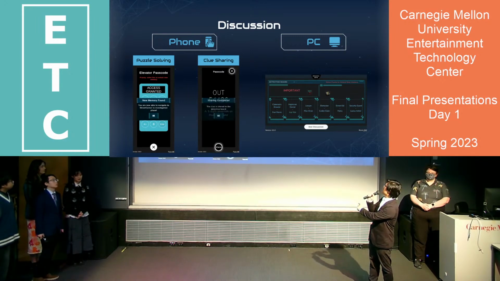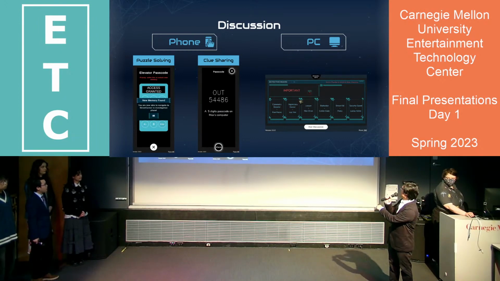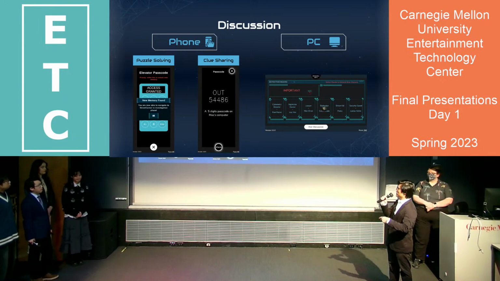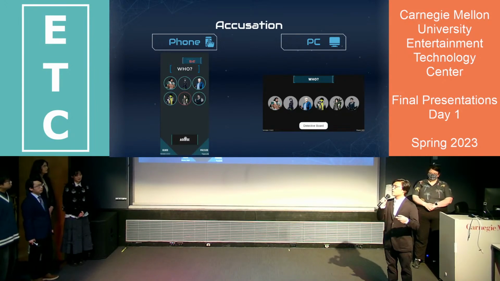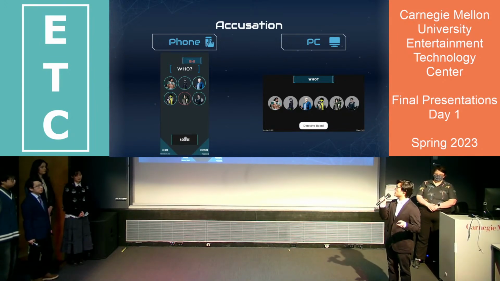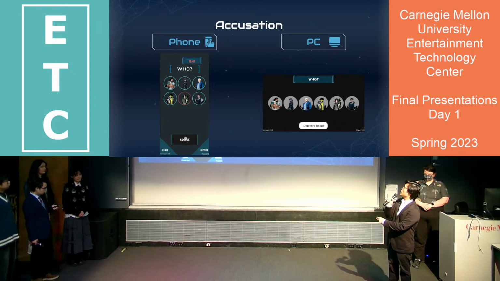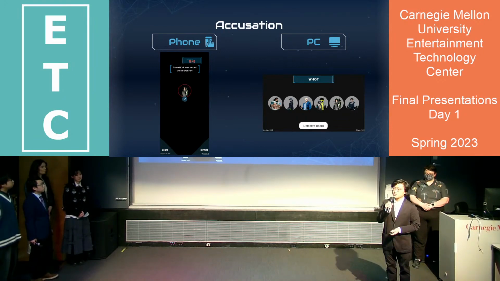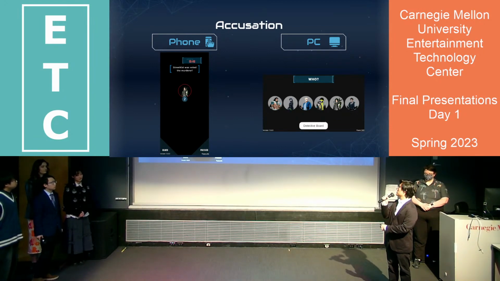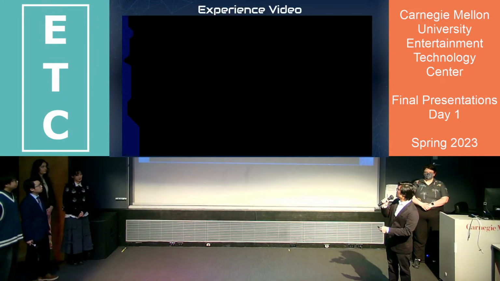Sharing clues will put the clues onto the PC, on the detective board, so all the players can see it. And then they can try to piece the stories together. After all the clues are gone, or if the players feel confident enough to accuse who the murderer is, you can enter the accusation phase. On the phone, each player will choose whoever they think is the murderer, and on the PC, you will see the result.